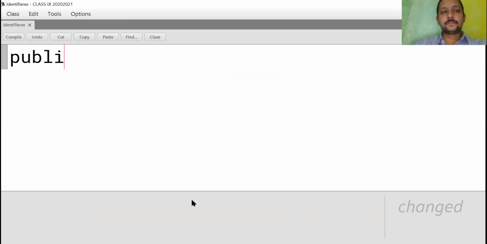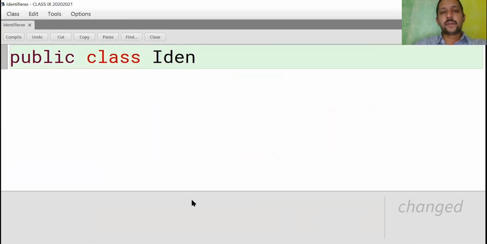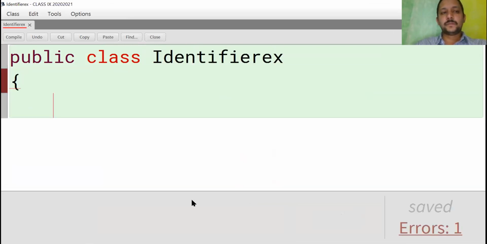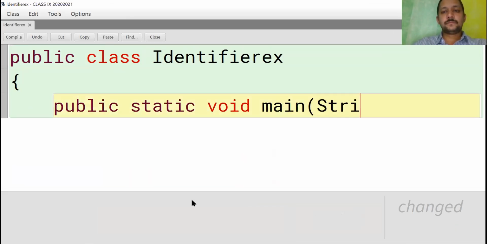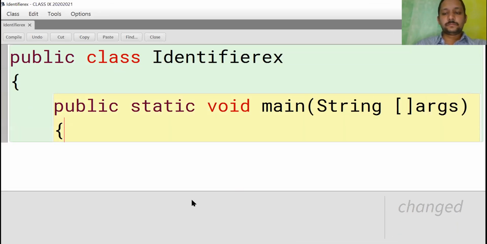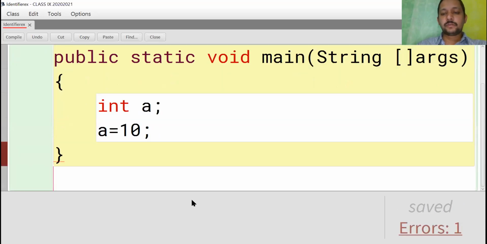Class identifier example, main method, declare one variable, initialize the variable with any one value, close main, close class.